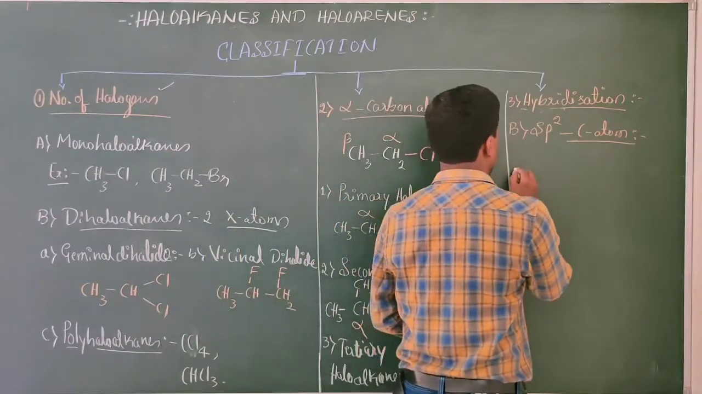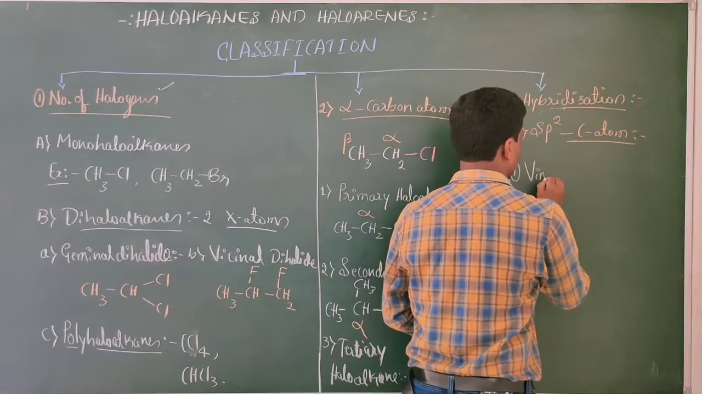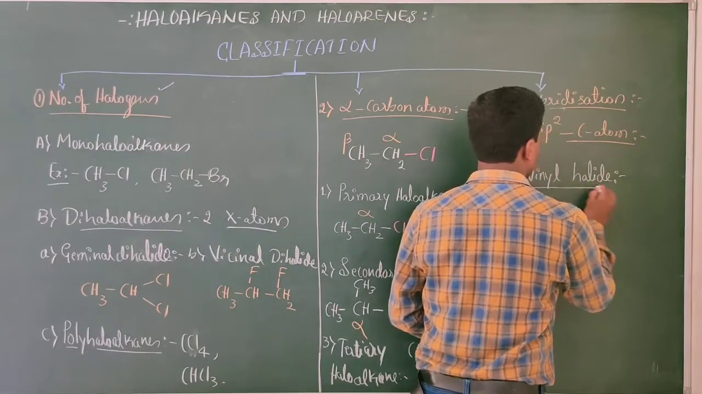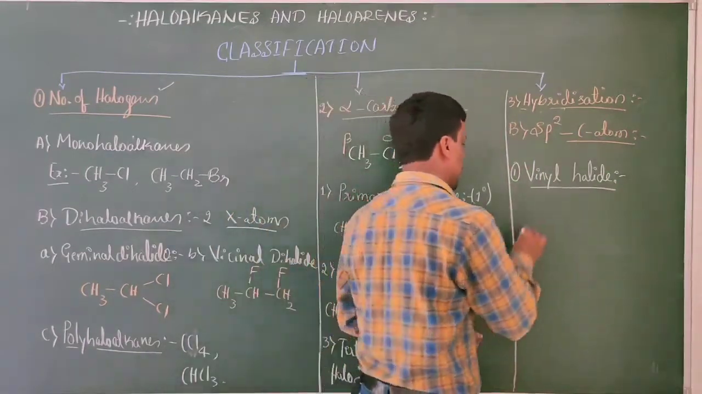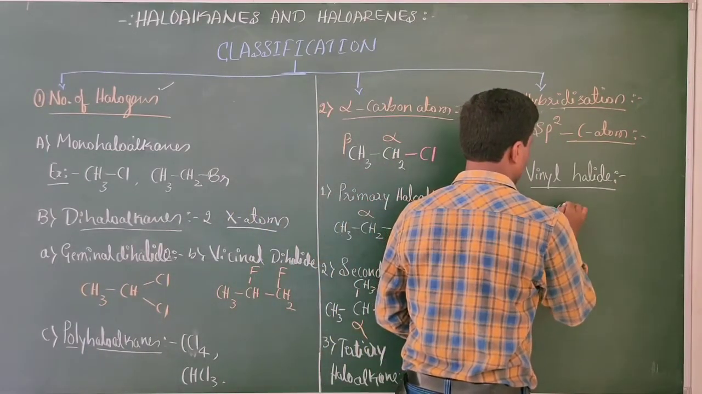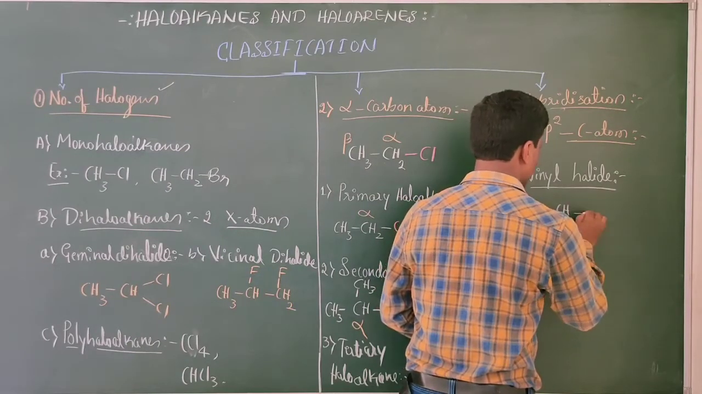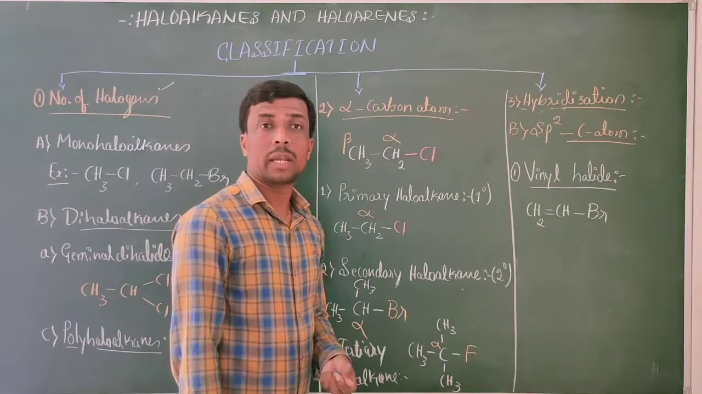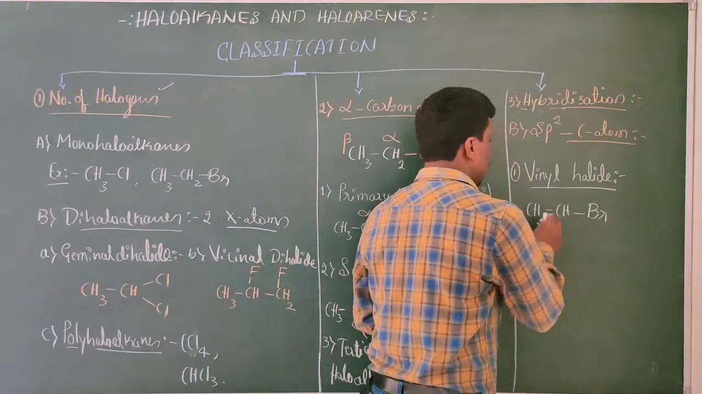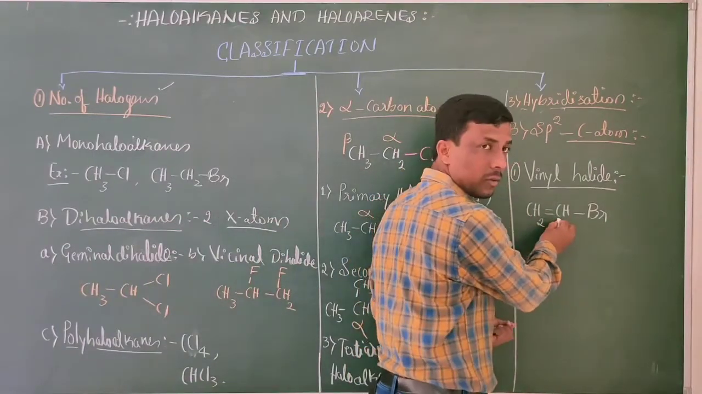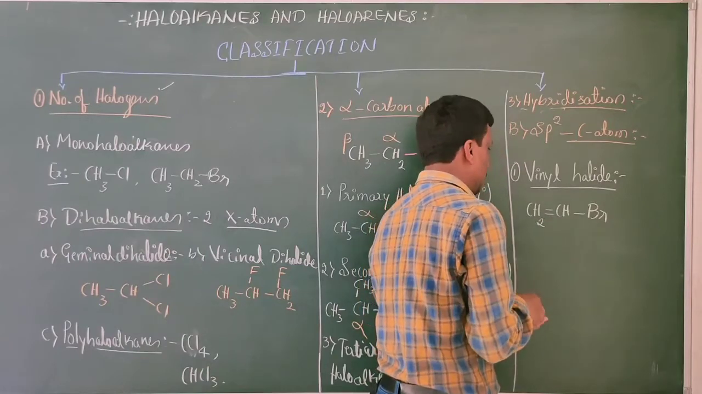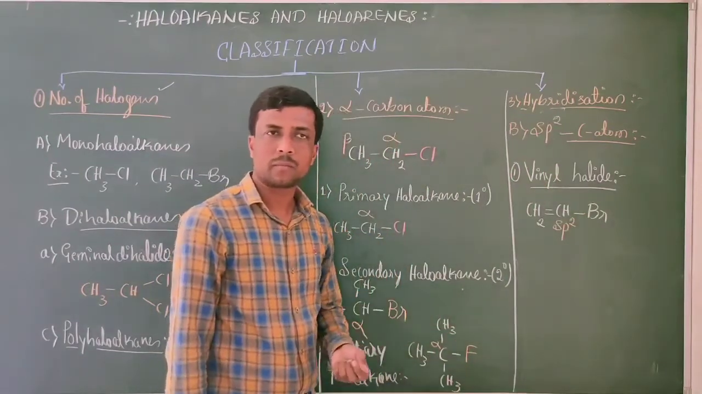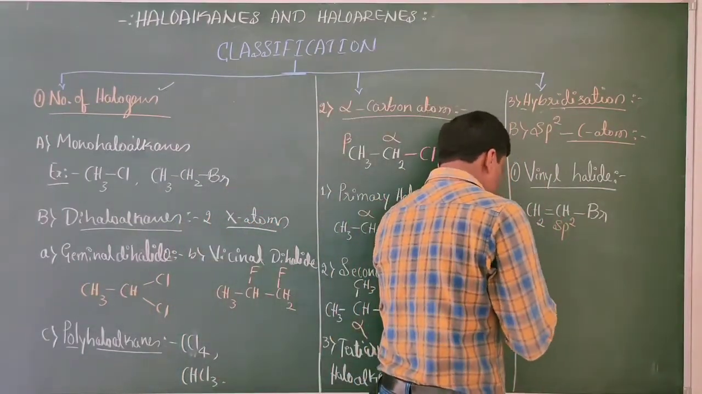In that one, first is vinyl halide. Take the example here. What is vinyl halide? Here the halogen atom is attached to this carbon atom, but this is sp2 hybridized, and sp2 hybridized means a double bond is there. Now this carbon atom is called a